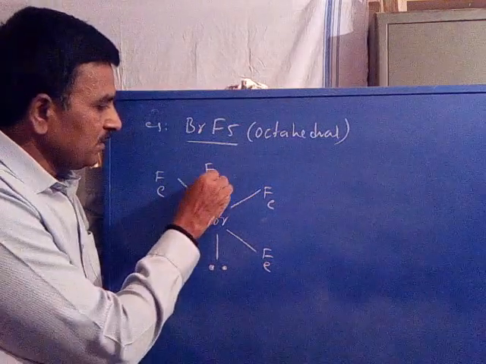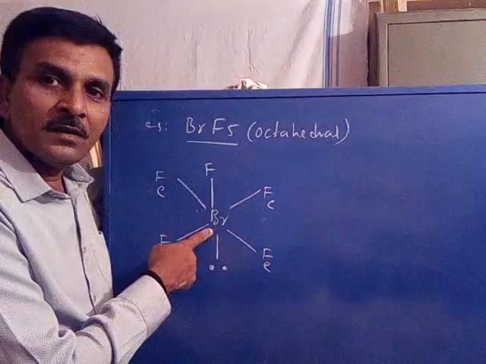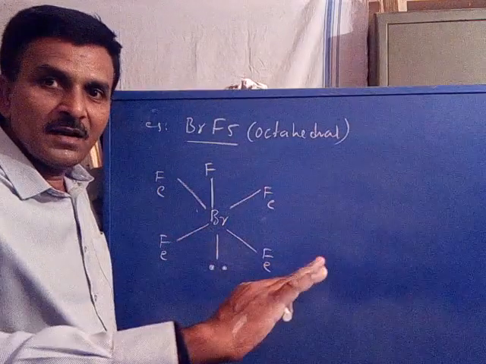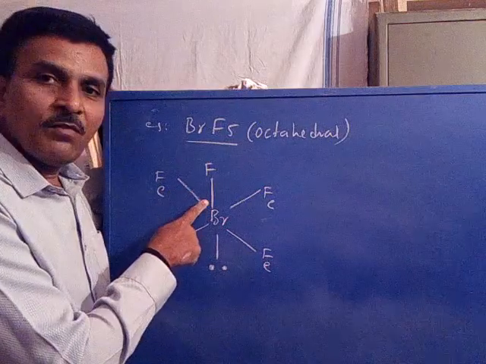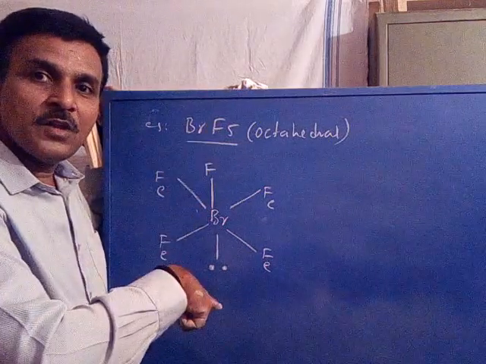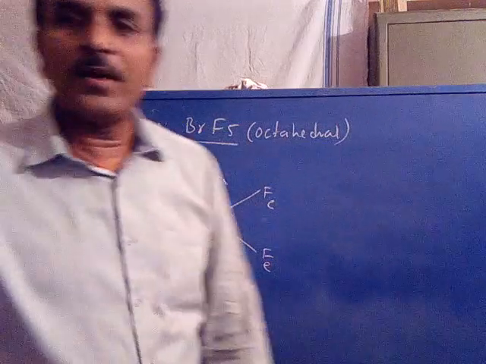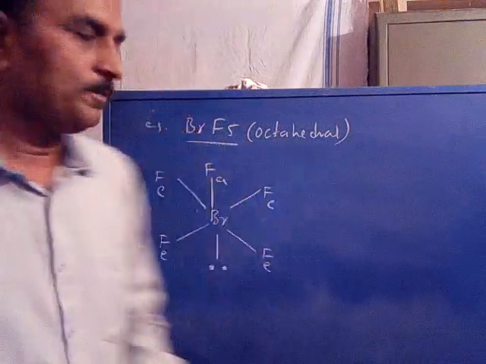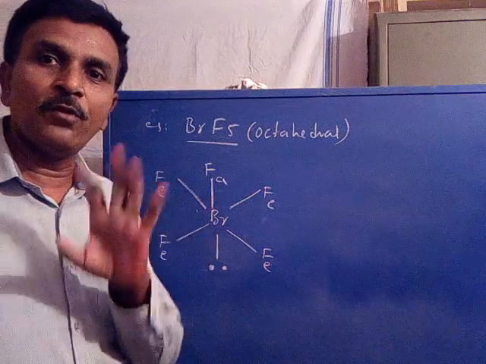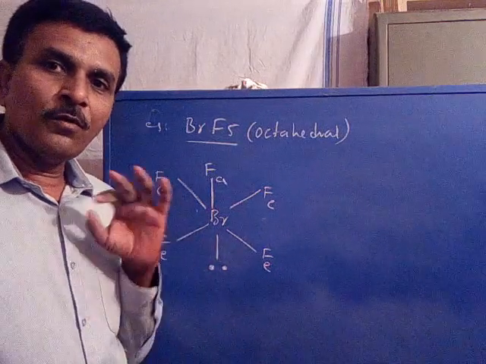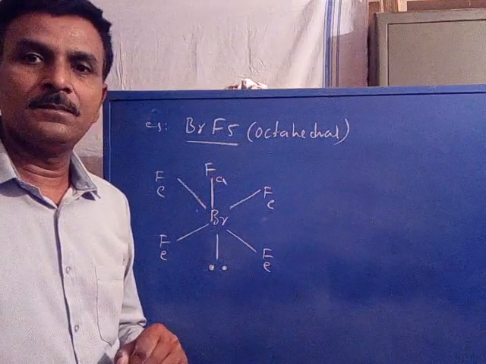So this is one fluorine. 4 fluorines attached with central bromine equatorially or horizontally are called equatorial fluorines. This is one fluorine attached vertically to the central bromine, called axial fluorine. Is it clear? Now, this molecule consists of a total of 5 fluorines. 4 fluorines are equatorial, 1 fluorine is axial.